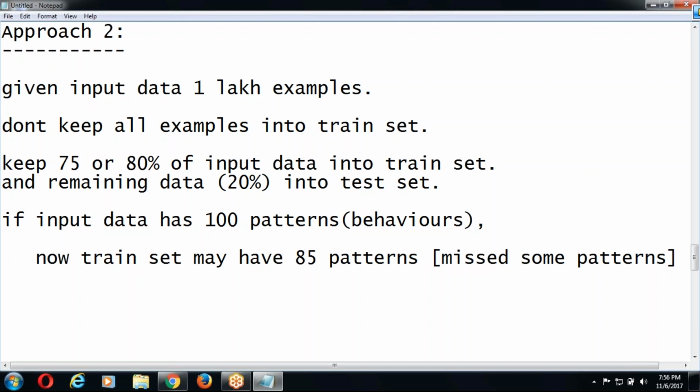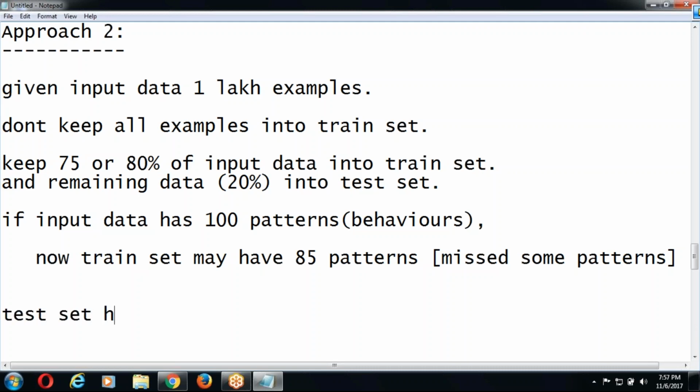Understand the point, sir? Suppose I teach you 2 into 1, 2 into 2, 2 into 3, 2 into 4. No need to teach 2 into 5. Automatically my model will say the answer. Got the point, sir? In that unknown situation, how the behavior of my model will be, I want to check. That's why we are following this kind of approach. Okay, sir.